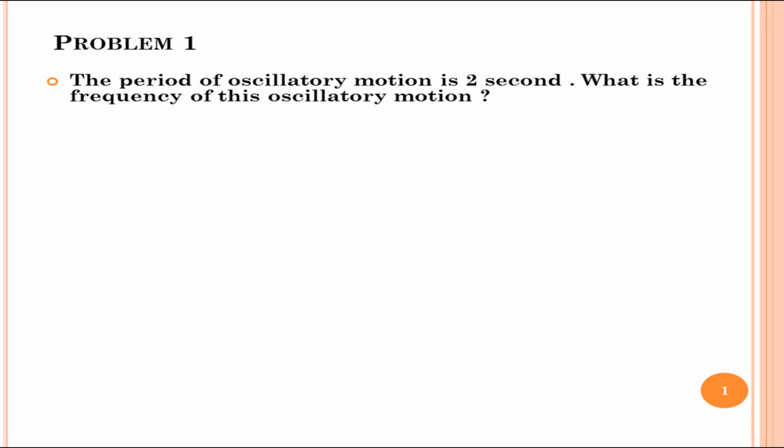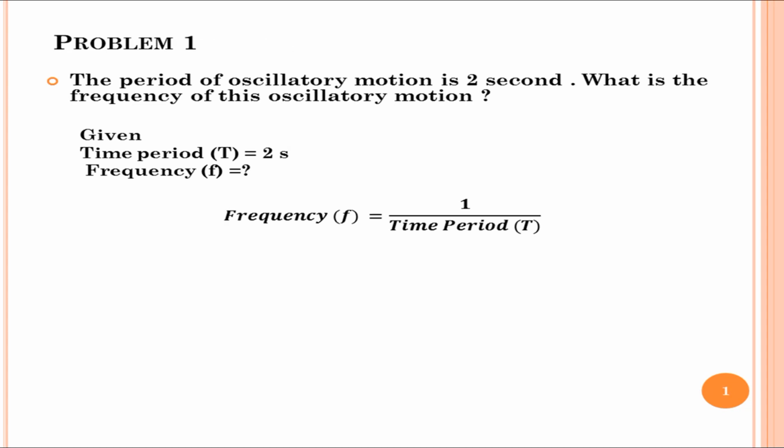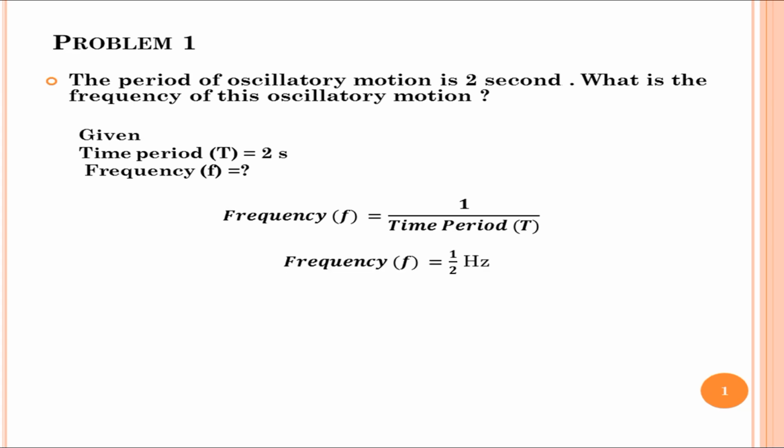Here is one problem in which the period of oscillatory motion is given as 2 seconds and we are asked to find the frequency of its oscillation. We know the relationship between period and frequency of oscillation: frequency is equal to 1 over time period. In this case, the time period T is equal to 2 seconds. That is equal to 1 divided by 2 hertz. Therefore, the frequency is equal to half hertz. This means half an oscillation is completed in 1 second.